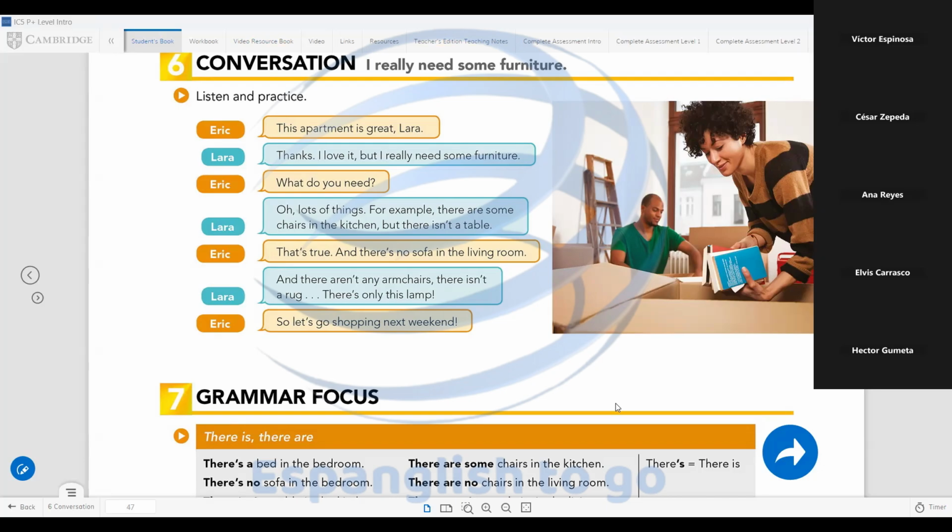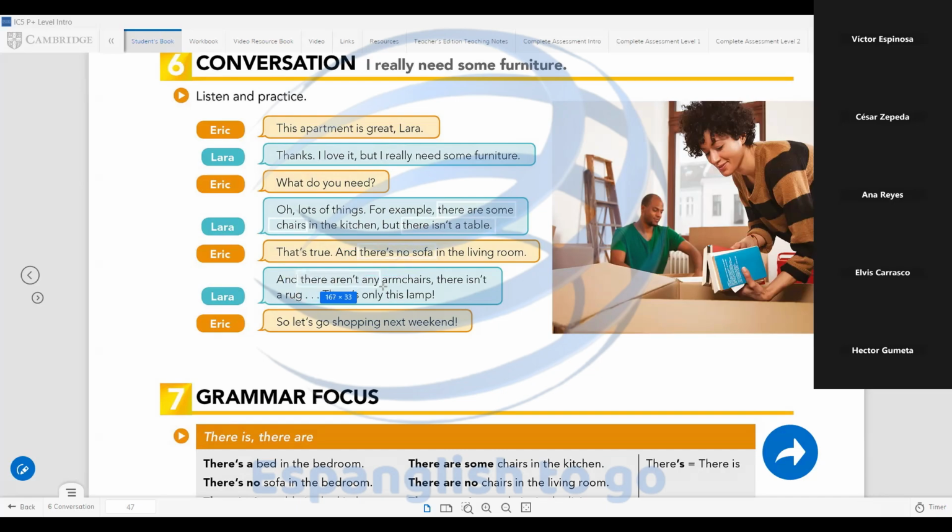So, guys, remember, in this case, there are some chairs. So she has some chairs. They are not necessary. But there isn't a table. There isn't is negative. No table. So a table is necessary. There's no sofa, so she needs a sofa.